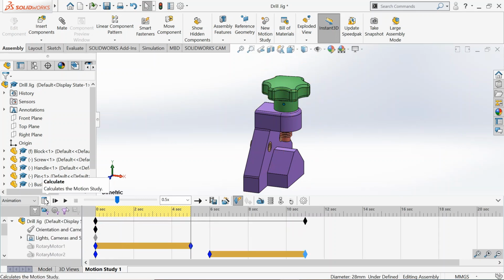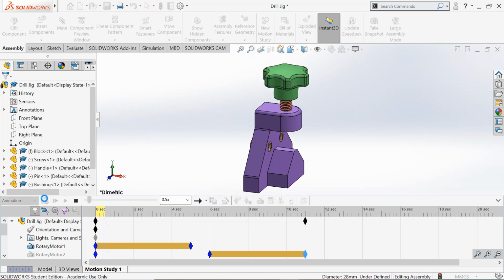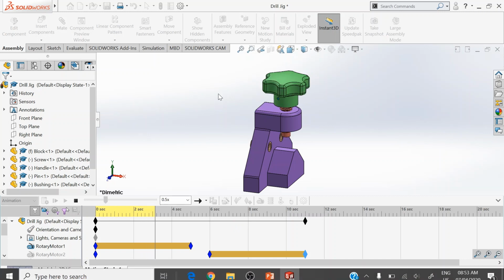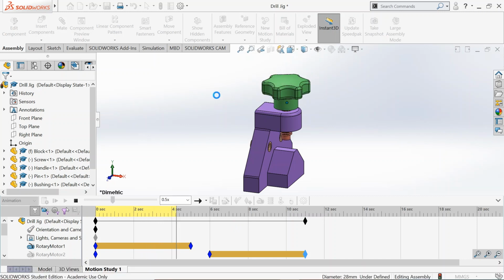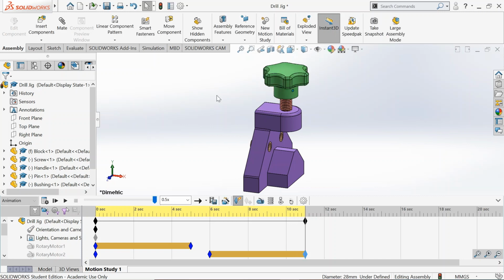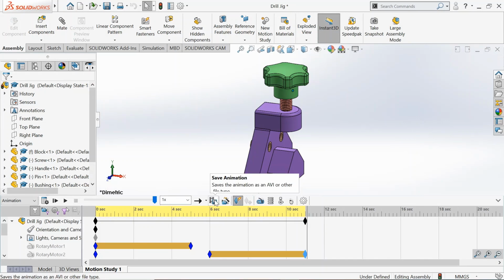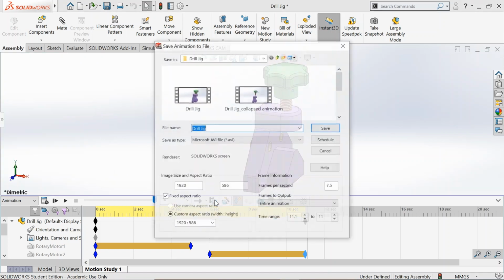Let's click on calculate. You can save the motion study file from the motion manager, save animation.